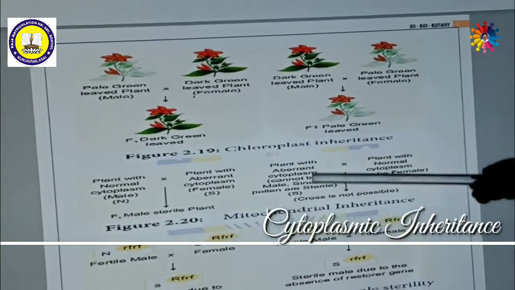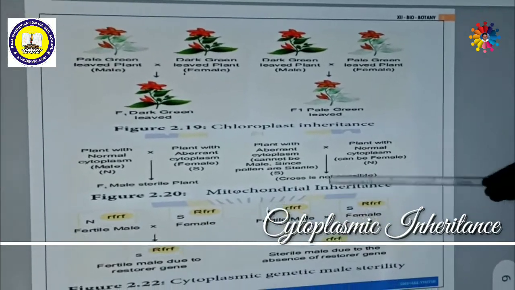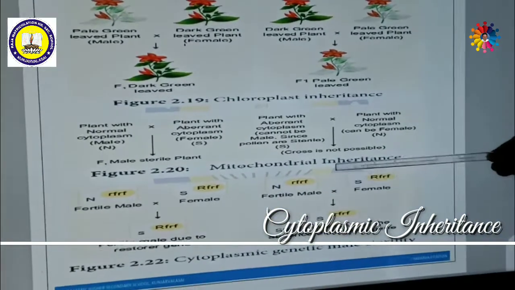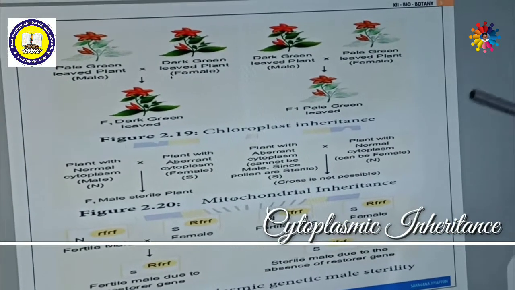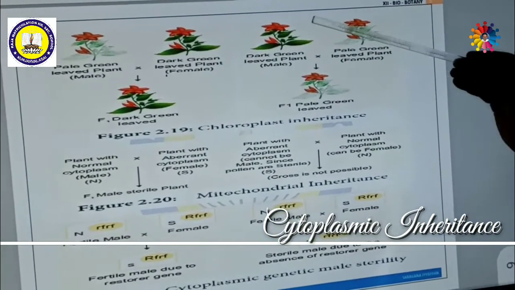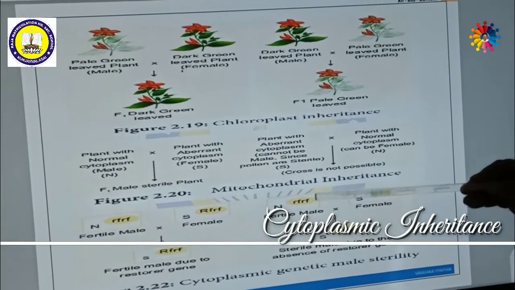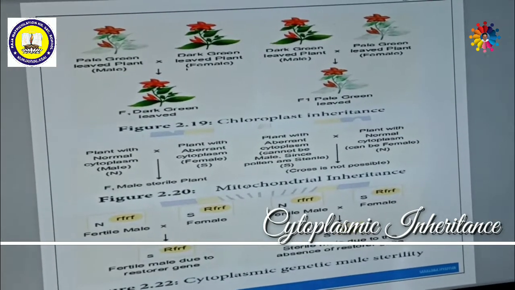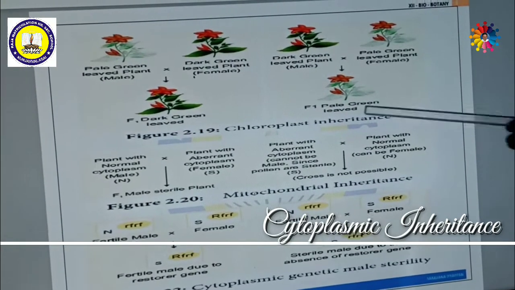Similarly, mitochondria can also do inheritance. So this is also extra chromosomal, extra nuclear, or cytoplasmic inheritance. Here the inheritance takes place in chloroplast; there the inheritance takes place in mitochondria. But the concept is somewhat more complicated than chloroplast.